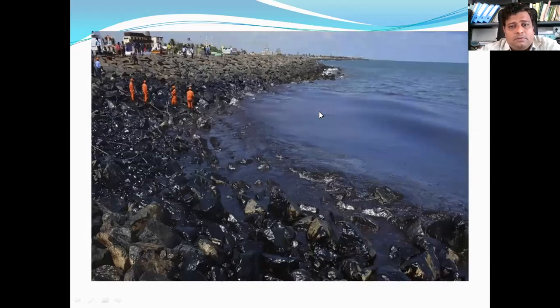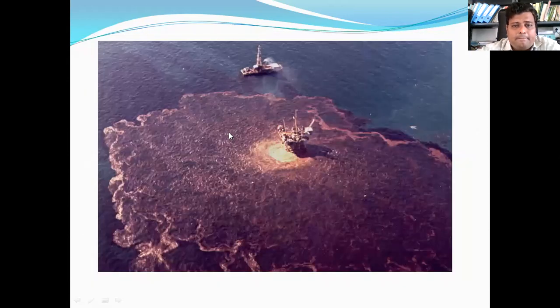Here you can see the image of an oil spill near Chennai that occurred two or three years back. See the shore that has been totally covered with crude oil. Fish, coral and other species occurring in this coastline have been affected due to this oil spill. Here you can see another image, the oil rig. It was an accident, due to which the oil that was being extracted was spilled in the sea.